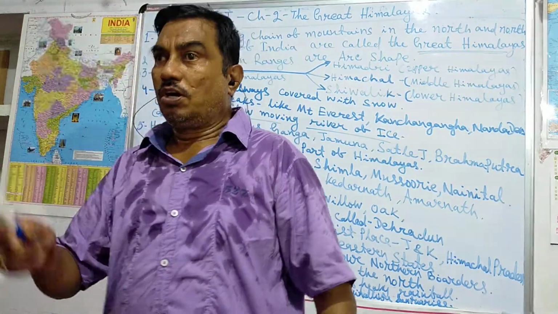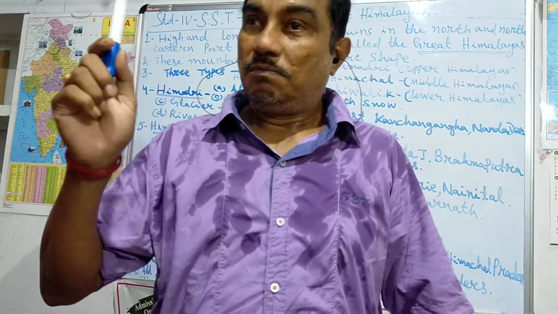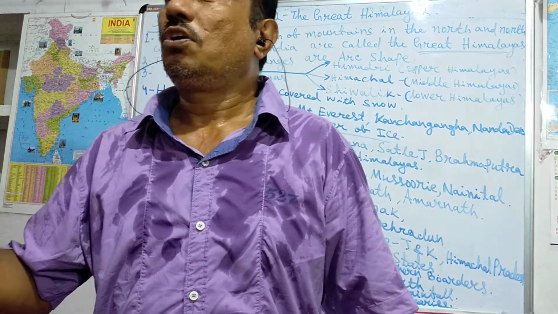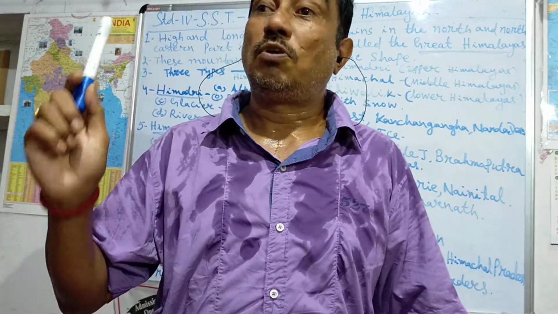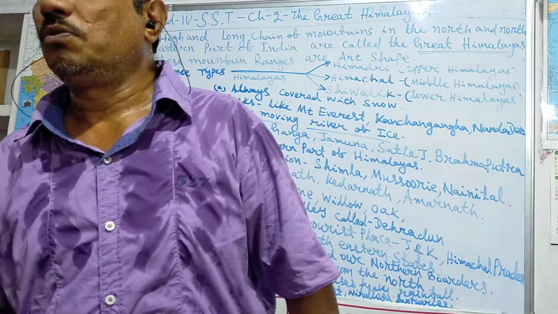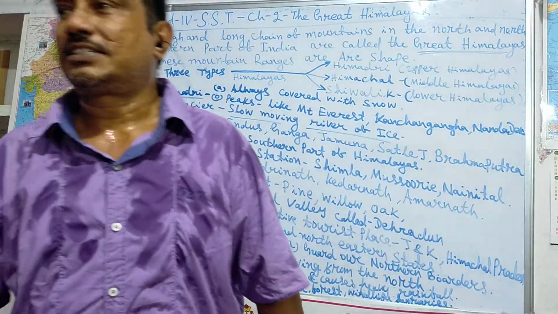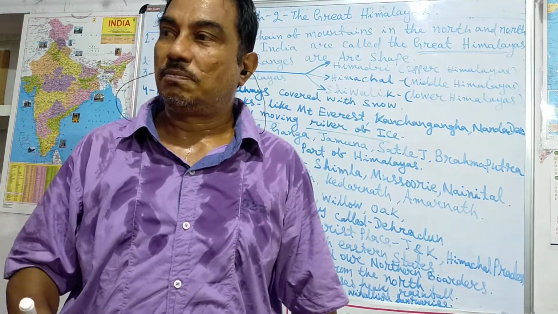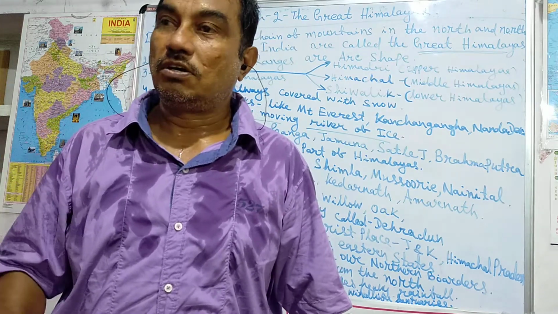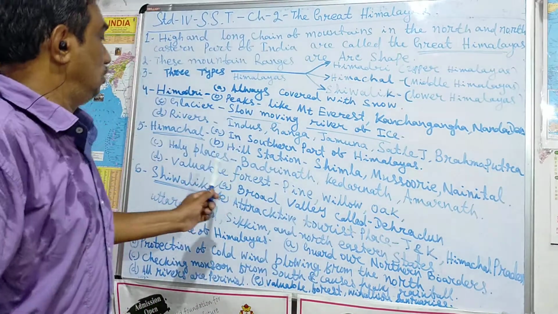In the lower Himalayas, that is Shivalik, there are broad valleys like Dehradun, and it has attractive tourist places, Jammu and Kashmir, Himachal Pradesh, Sikkim, Uttarakhand, northeastern states. These are the points of the Shivalik.